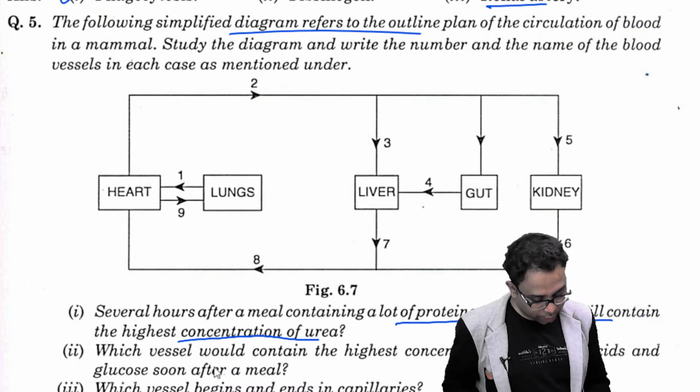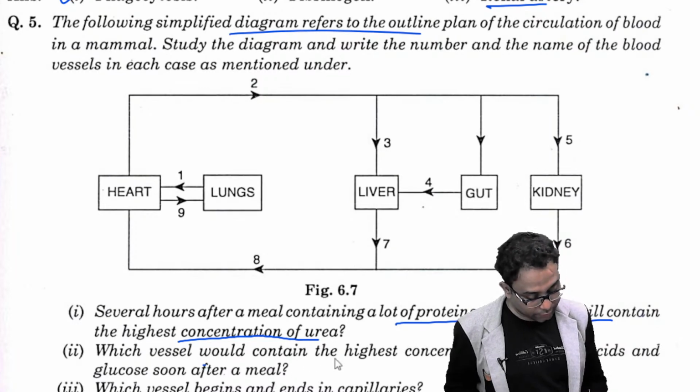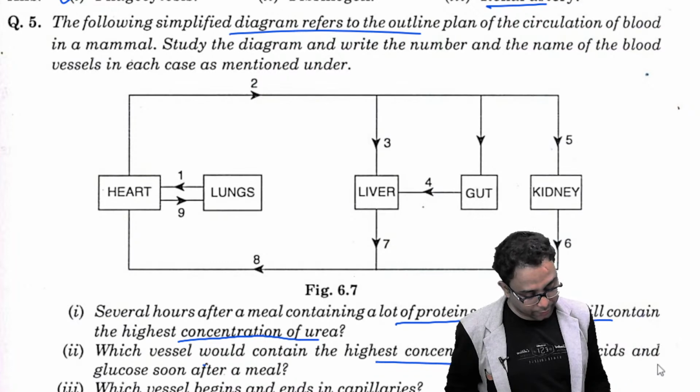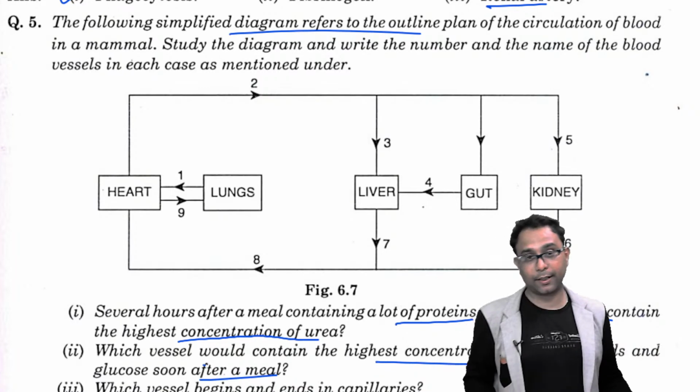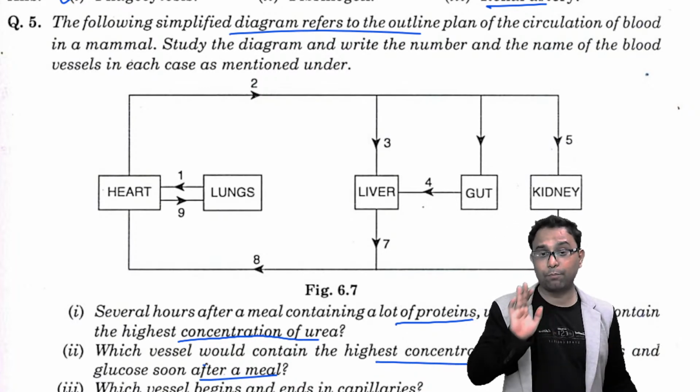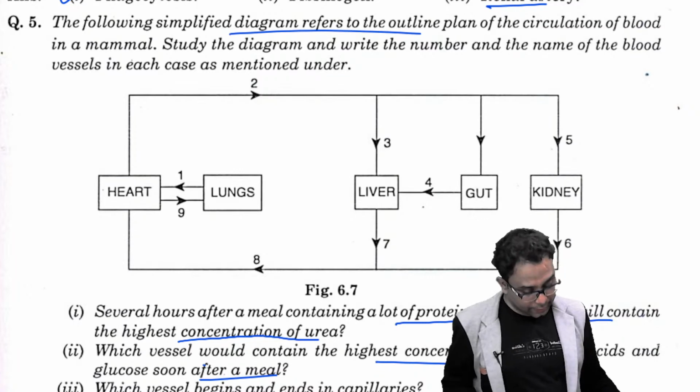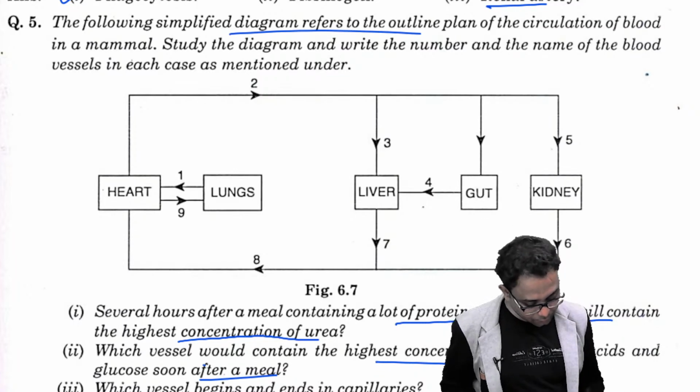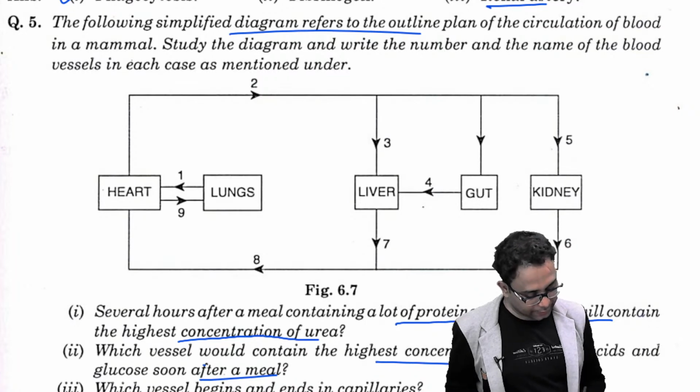Next question, which vessels would contain the highest concentration of amino acids and glucose soon after a meal? This is part 4, that is the hepatic portal vein. This is the hepatic portal system. Next question. Question number 3, which vessels begin and end in capillaries? It is the hepatic portal vein.